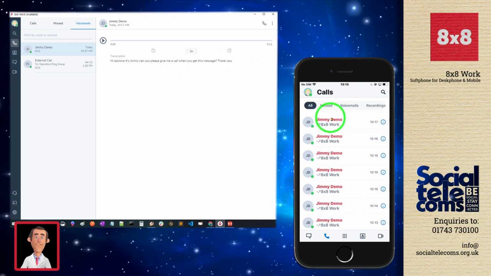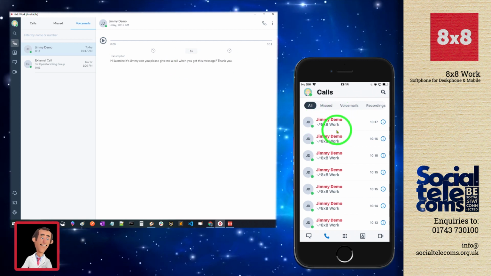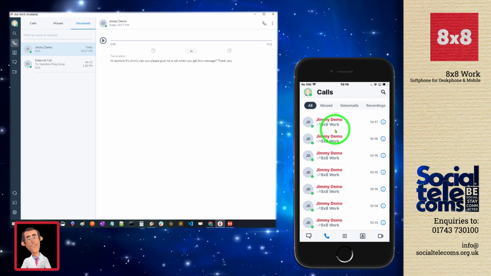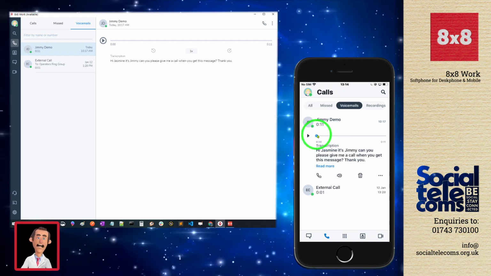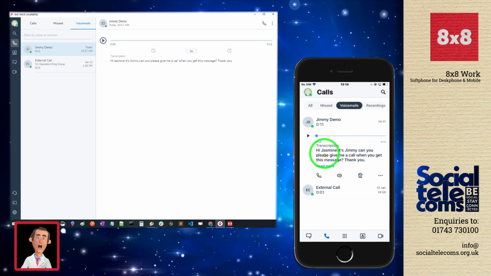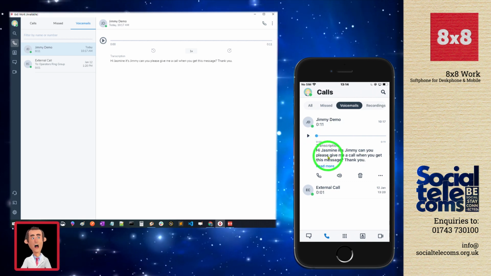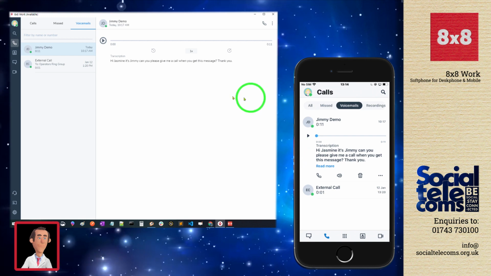Just moving on to the mobile application over here, just to show you that we fully replicate into that mobile application, I'll highlight the voicemails. And as you can see, I get the same play controls available to me on the mobile, and I also get that transcription available here as well.